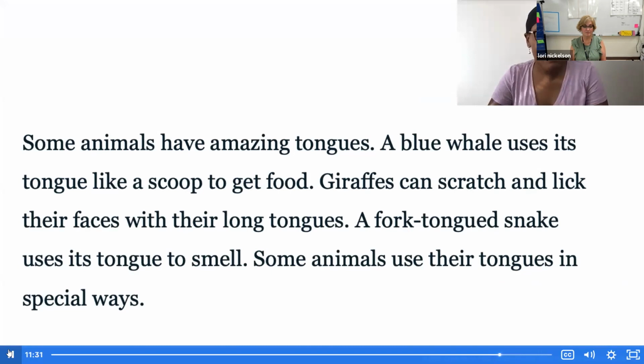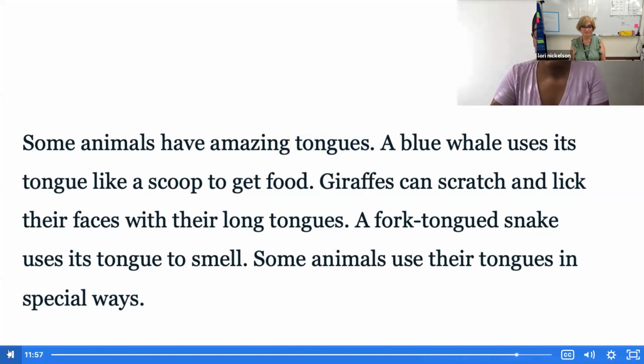Did my topic statement match what you chose? I'm sure it did. Let's think about the criteria and the qualities of that topic statement. Some animals have amazing tongues. It definitely tells us what the paragraph is going to be about. It states the main topic, which is tongues. It also uses interesting words, like amazing.